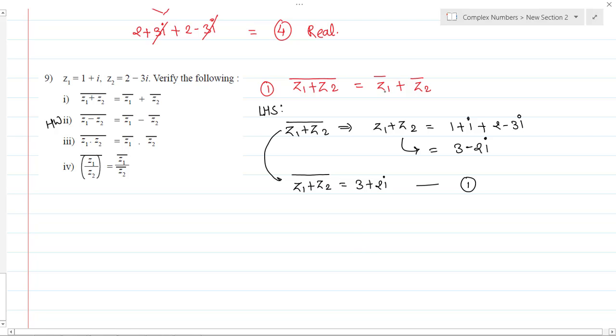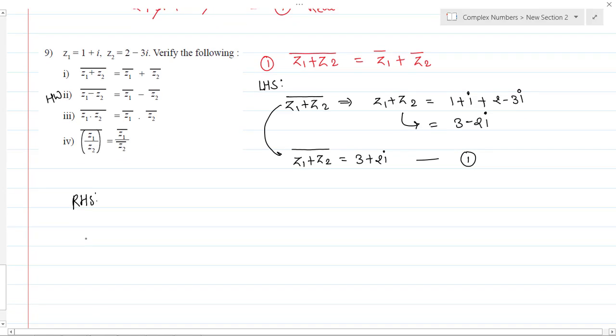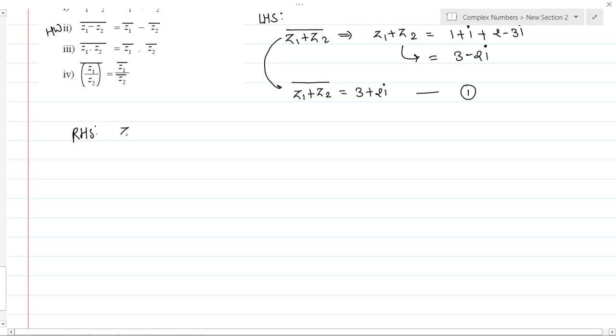Okay, now find out z1 bar. Now let's take the RHS. z1 is 1 plus i, so what will z1 bar be? It is 1 minus i. And what will be z2 bar? It's 2 plus 3i. That's great. Okay, so let's add these two. z1 bar plus z2 bar is equal to 1 minus i plus 2 plus 3i. This is nothing but 1 plus 2 is 3, and 3i minus i is plus 2i.